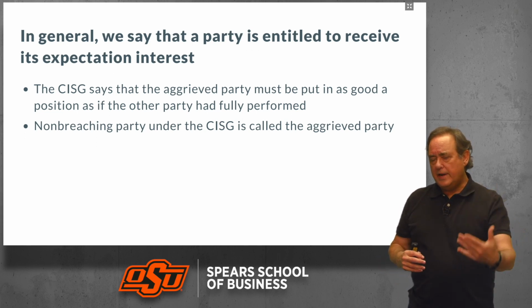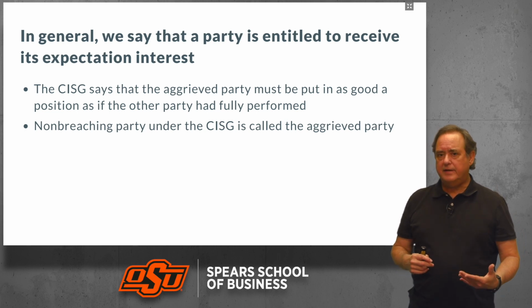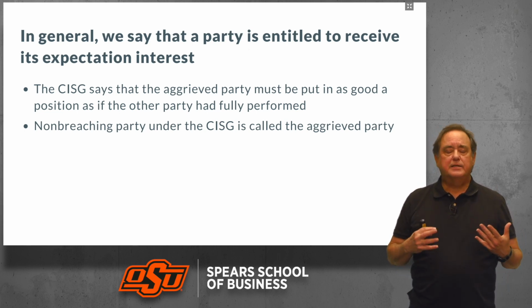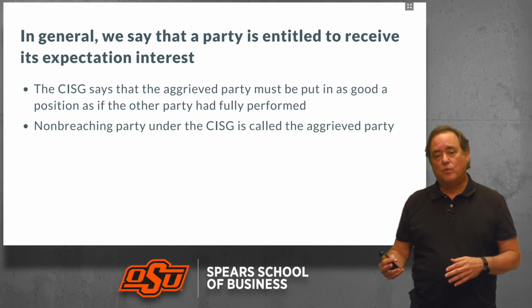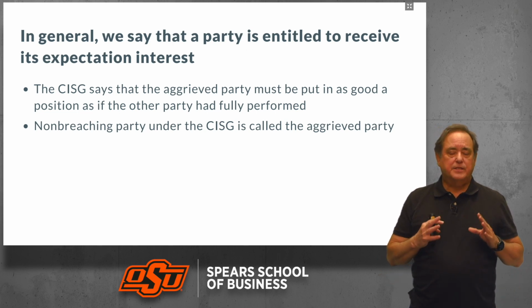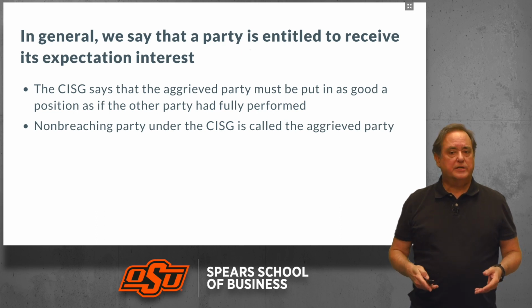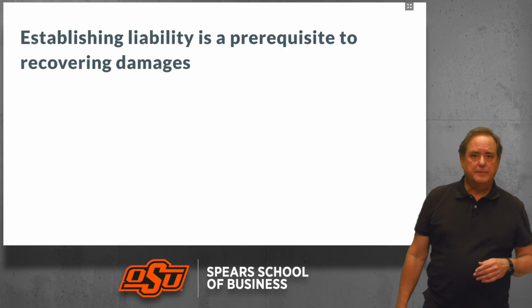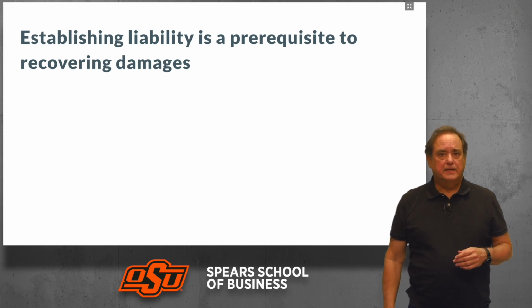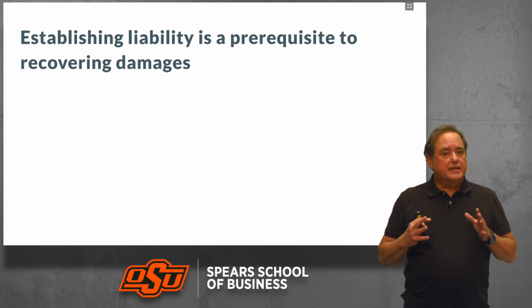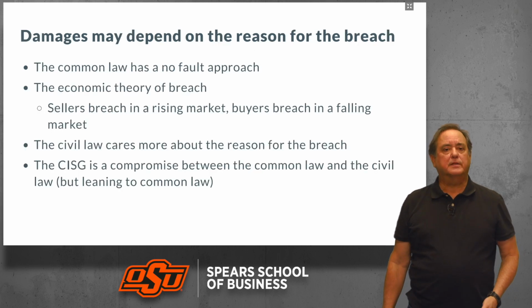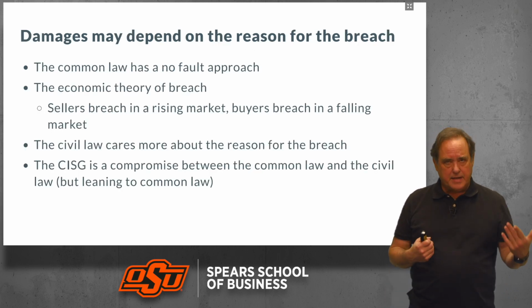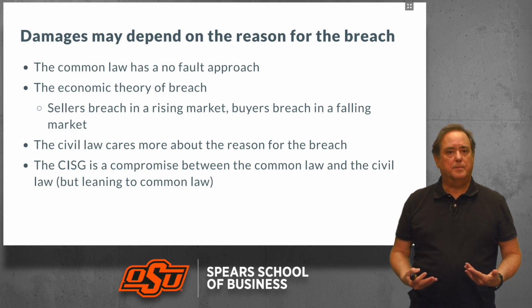However, when calculating monetary damages, try not to think of it in terms of fault and right or wrong. Think of it as the breaching party and the non-breaching party. And I'll explain why in a second. Now, the first thing that a party who is seeking damages must do is to establish liability, establish that the party did not perform.